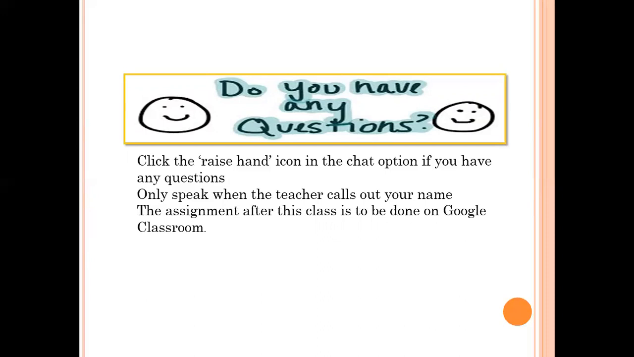So do the same with the past tense. Practice making active voice sentences in past tense, past continuous, and past perfect. Because this will help you to complete your assignment after this class on the Google Classroom. The assignment will be uploaded on the Google Classroom. So go through this PPT, your PowerPoint presentation. It will give you great help.